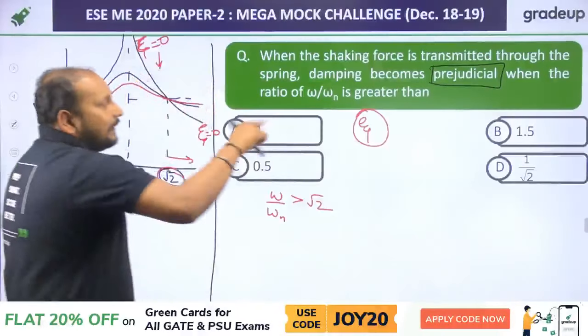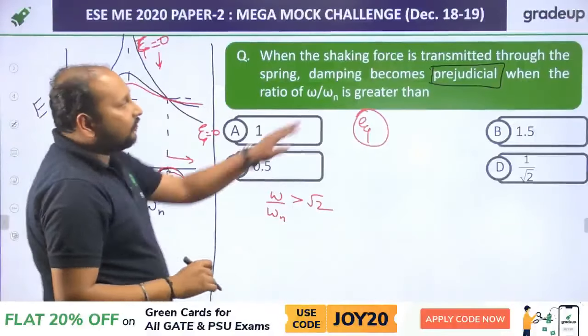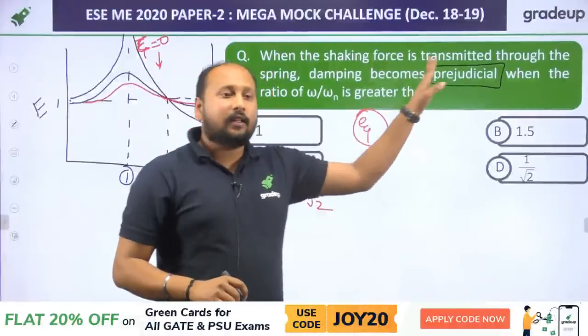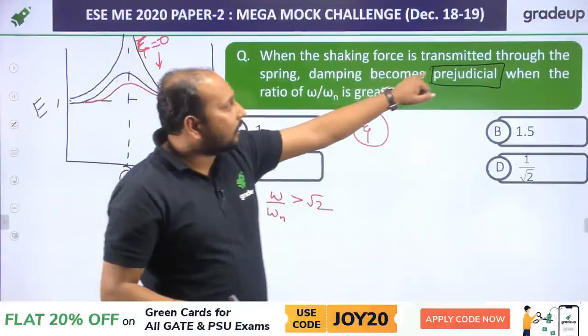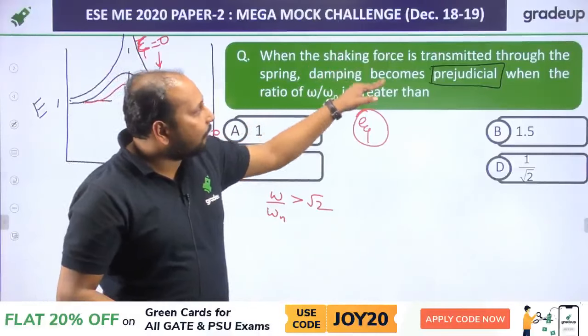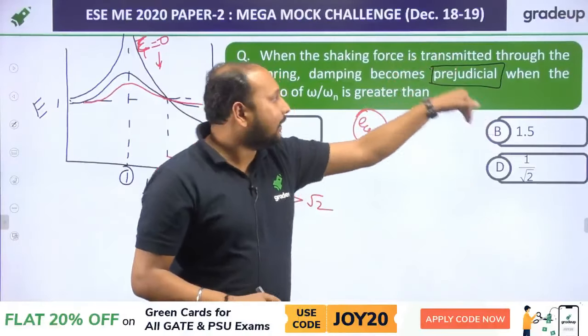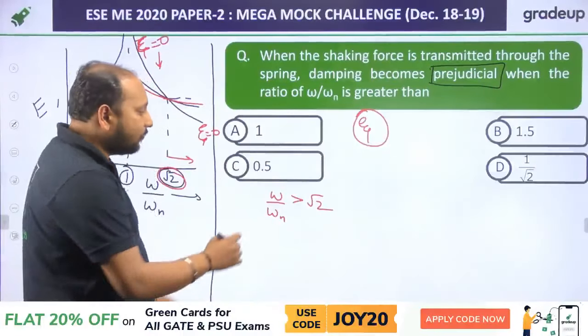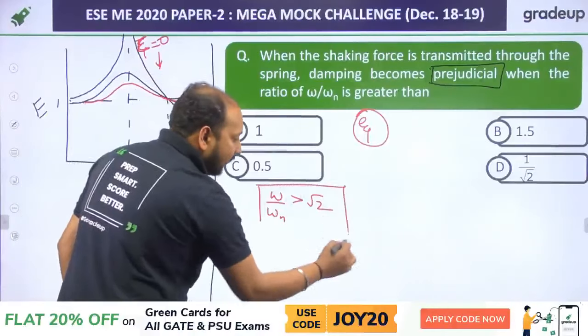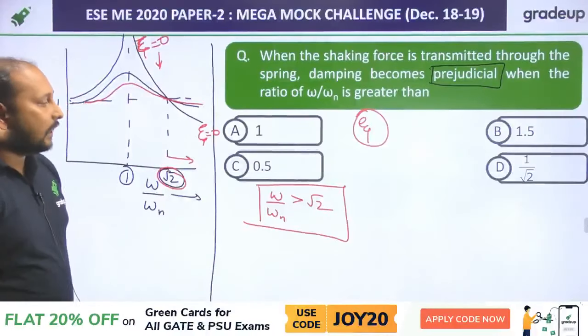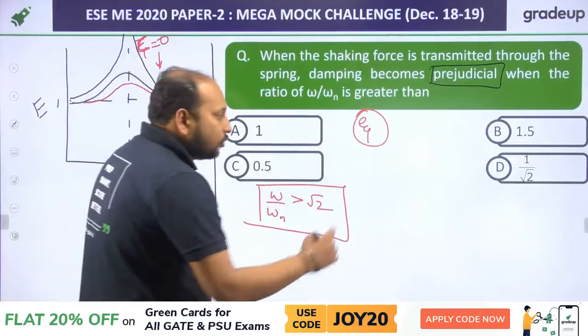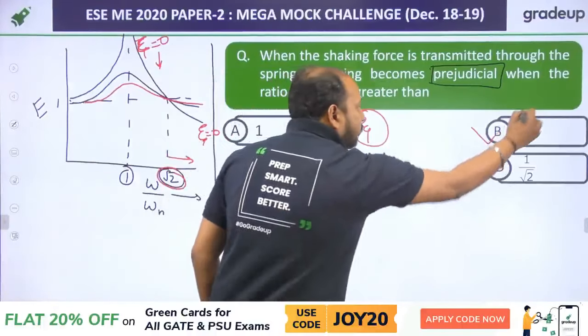your damping factor is decreasing. So in this question what they're asking, when there is a shaking force, that means whenever there is a vibration occurring and transmitted through the spring, damping becomes prejudicial, that means detrimental, when omega by omega n is greater than a value which is under root 2, which is 1.414. So your correct answer should be option B.